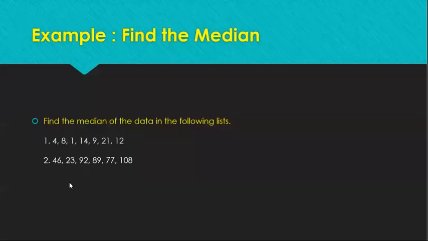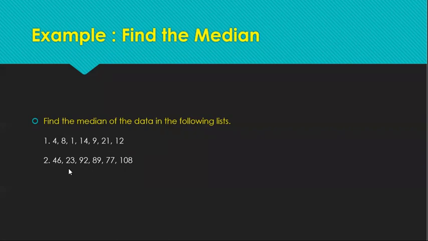So let's continue with number 2 of the given problem. Since we already arranged the numbers from smallest to largest, we have to identify the middle numbers. Since there are 6 given numbers, 1, 2, 3, 4, 5, 6, the middle numbers are located in the third and the fourth place.